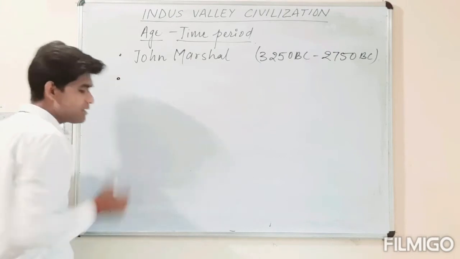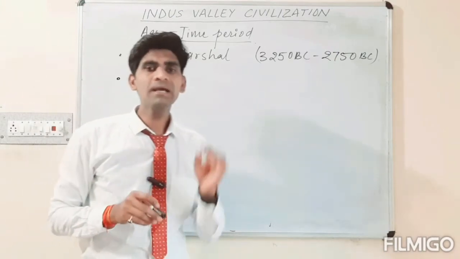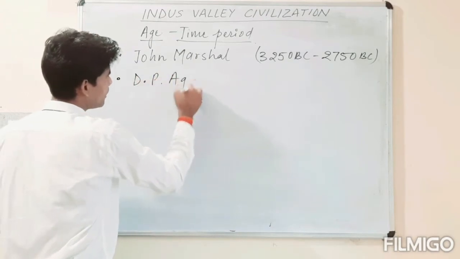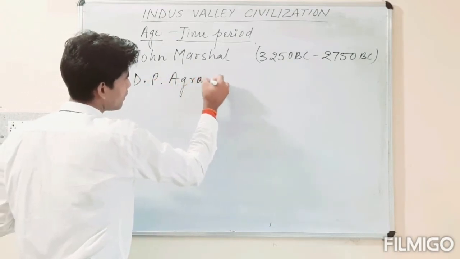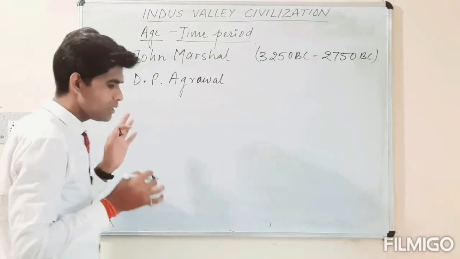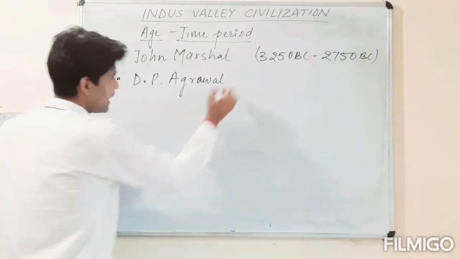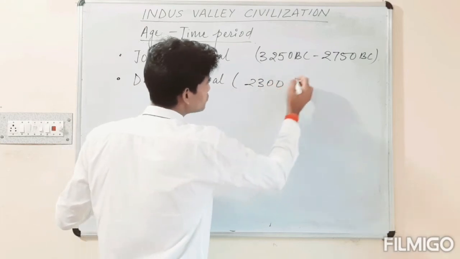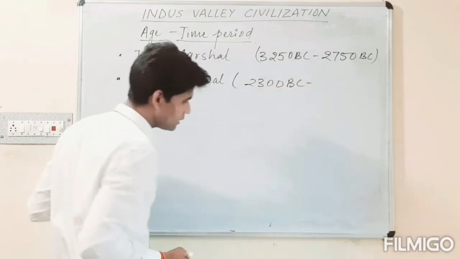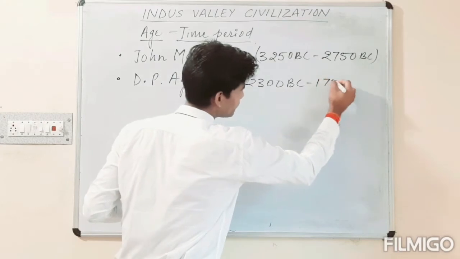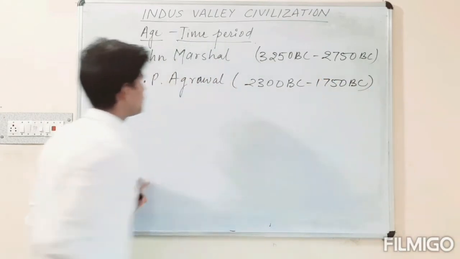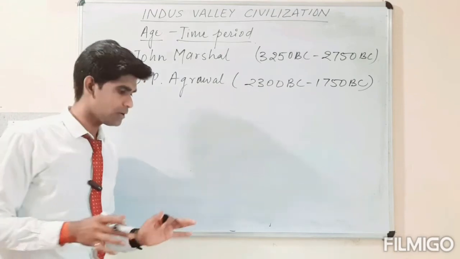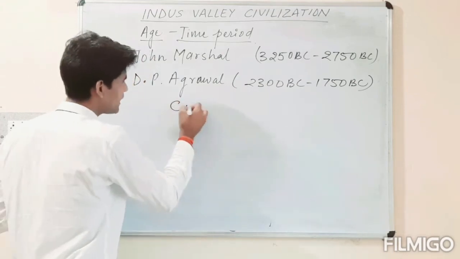Then the second time duration is given by D.P. Agrawal. He assumed that during that period of time, it was about 2300 BC till 1750 BC, and he used the carbon 14 technique, the C14 technique.